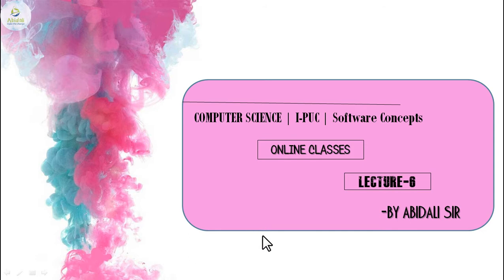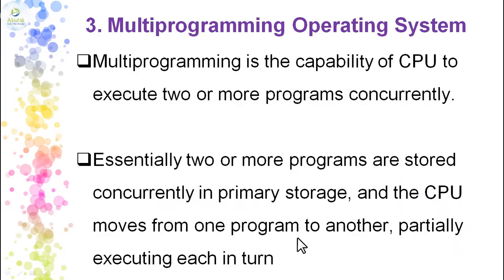In lecture number 6, we'll be discussing the multi-programming operating system, that is the third in the types of operating system. Multi-programming is nothing but the capacity of the CPU to execute two or more programs concurrently.